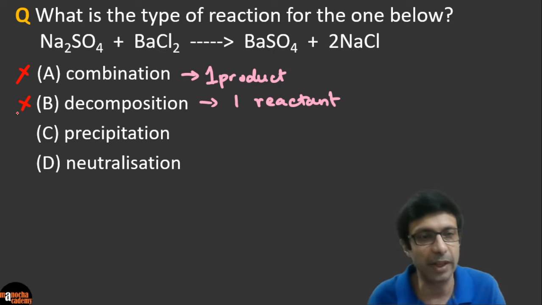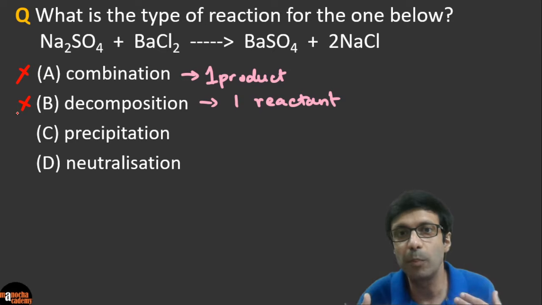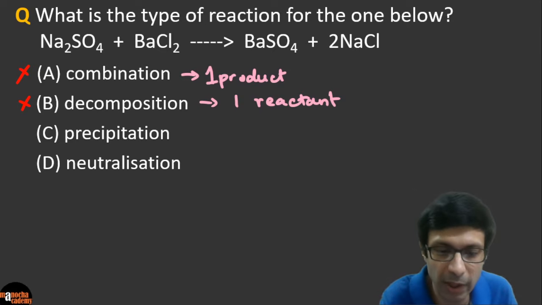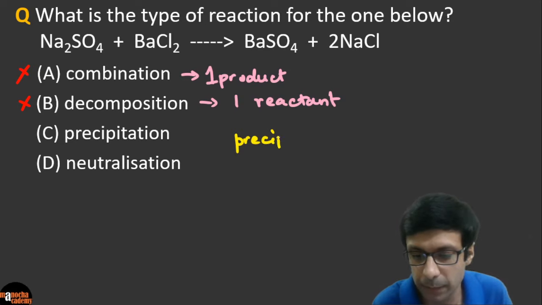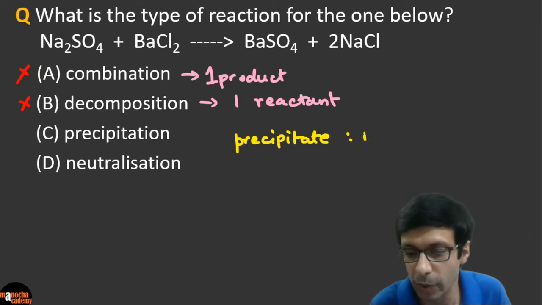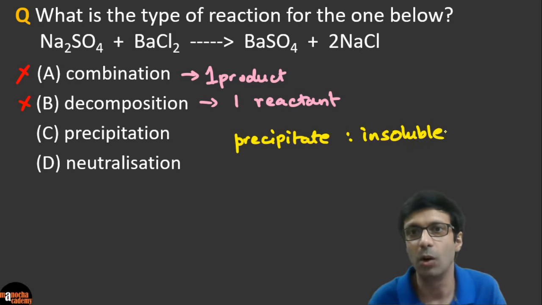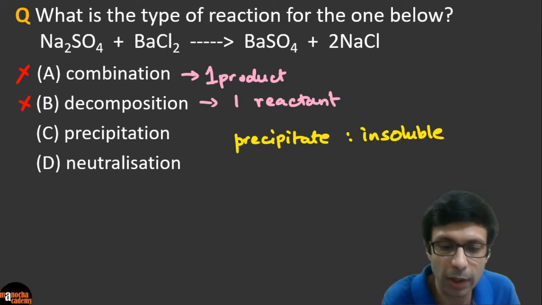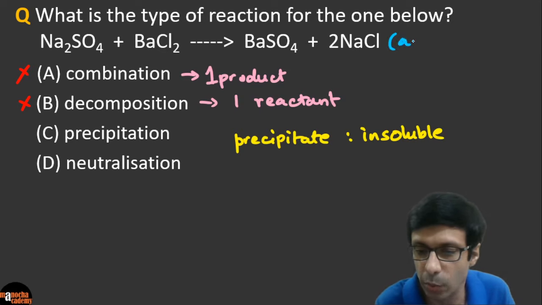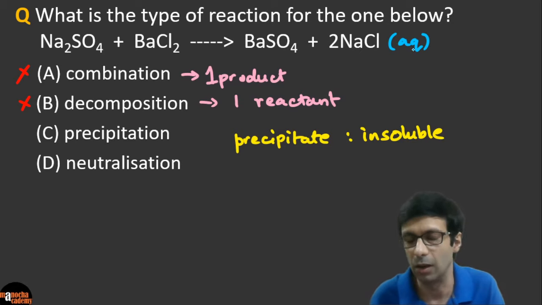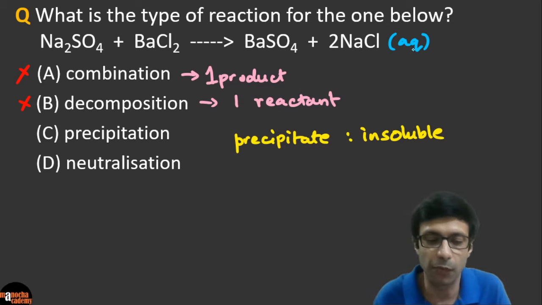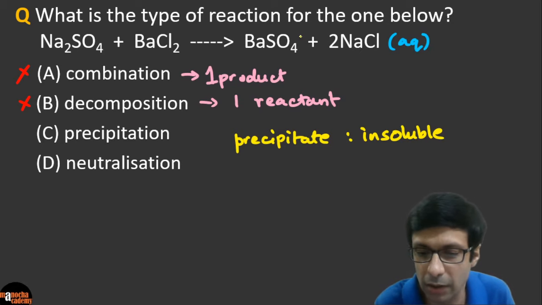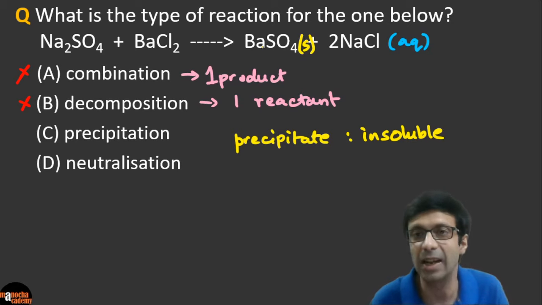Okay. Now precipitation. What does precipitation mean? A precipitation reaction is based on a precipitate being formed. And what is a precipitate, guys? A precipitate is something which is insoluble in the solution, and usually the solvent is water. So we can say something which is insoluble in water. If this reaction is happening in water, we know that sodium chloride is soluble, so we write aq for that, because salt dissolves in water. But barium sulfate does not dissolve in water. So this one is insoluble.